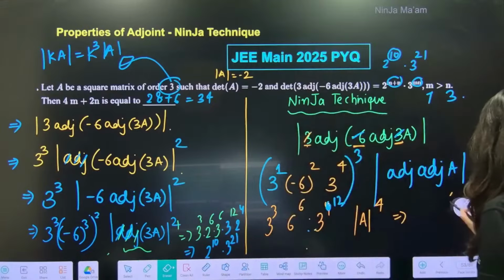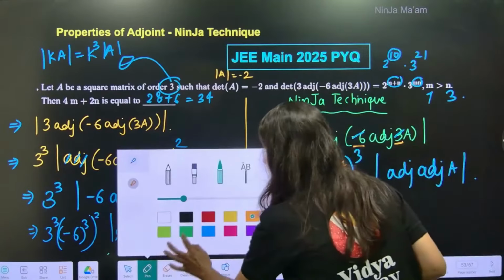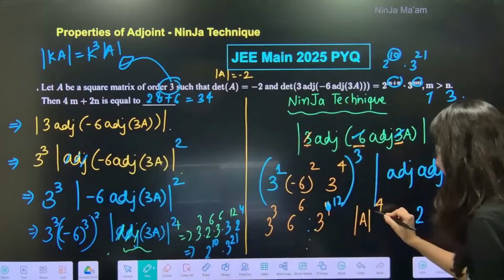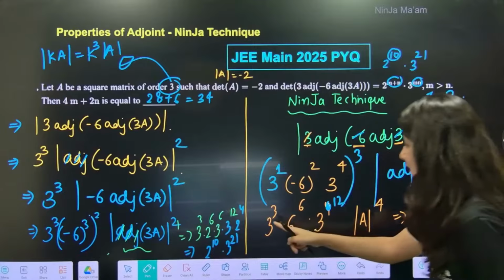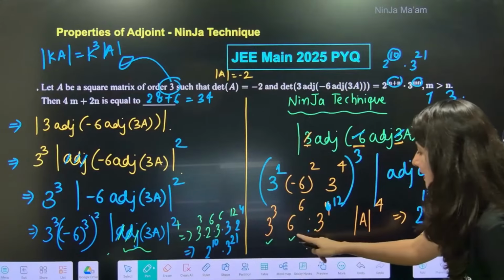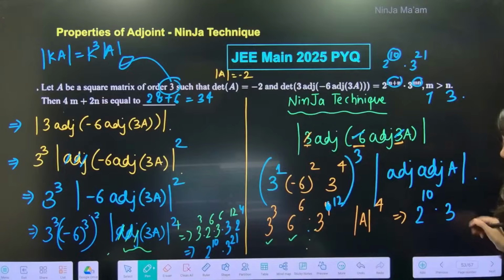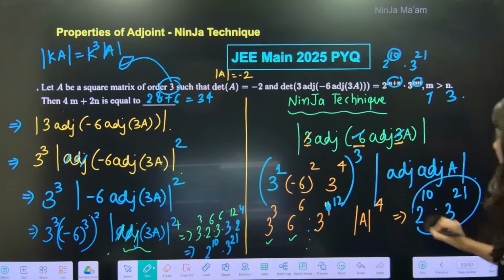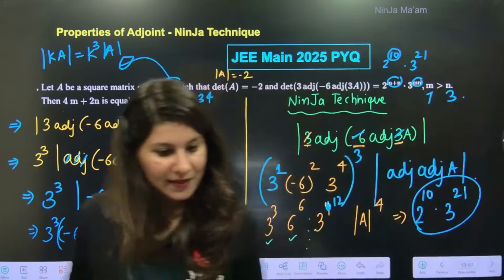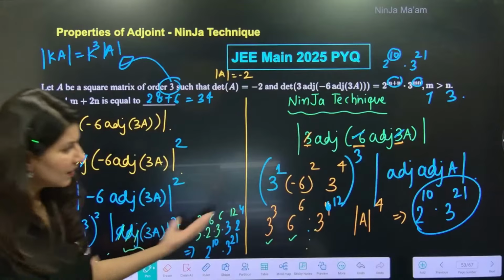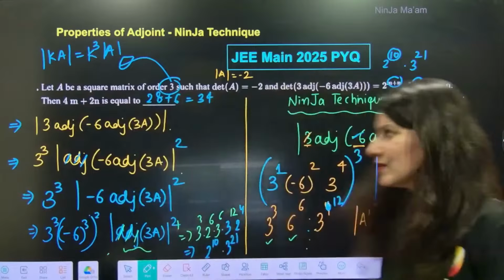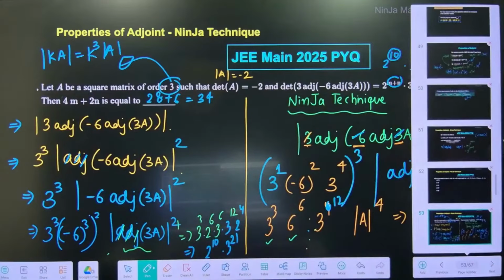Now please calculate. Calculate the power of 2 first of all. So ma'am, power of 2 will be 4 plus 6. 4 plus 6, 10. Power of 3. So power of 3 will be 3 plus 6, 9. 9 plus 12. Everybody 21. So back to this. Okay. Understood the ninja technique? See, this is also an easy thing and this is also an easy thing. Okay. Alrighty everybody. Chalo. Another question.